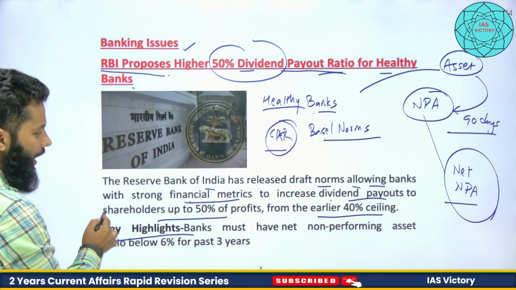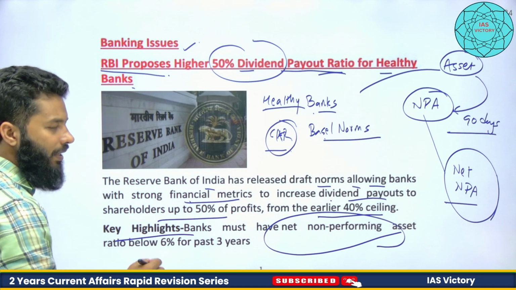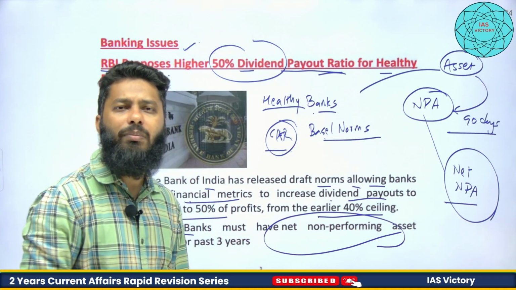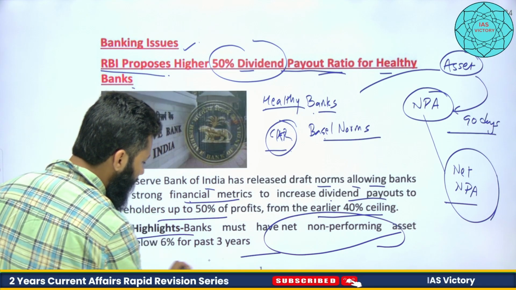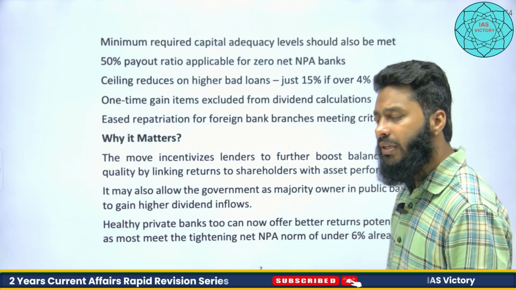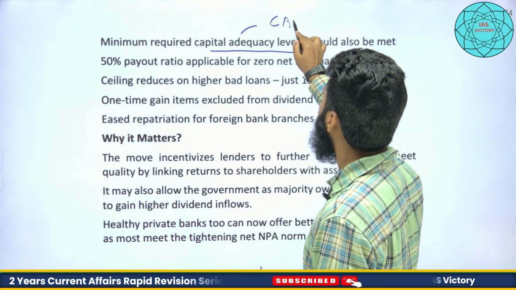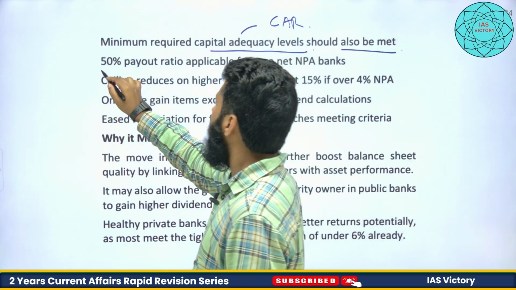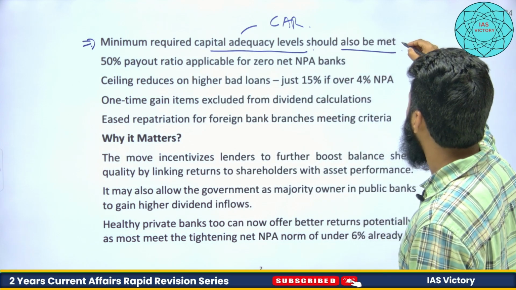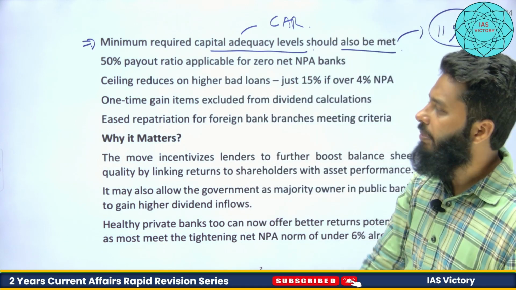So the key highlight here is that the bank must have net non-performing asset, that means from gross NPA they have subtracted the amount already provisioned by the bank, ratio below 6% for the past 3 years. So for the past 3 years, net NPA ratio should be less than 6%. Minimum required capital adequacy levels should also be met, for example, maintaining 11% capital adequacy ratio.